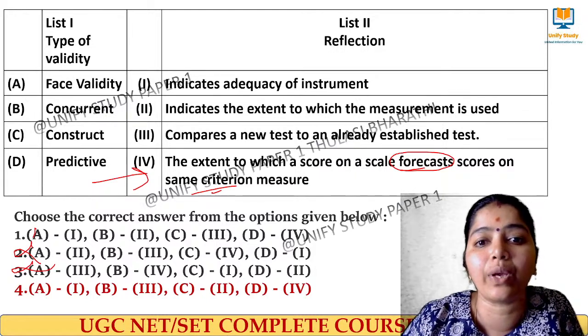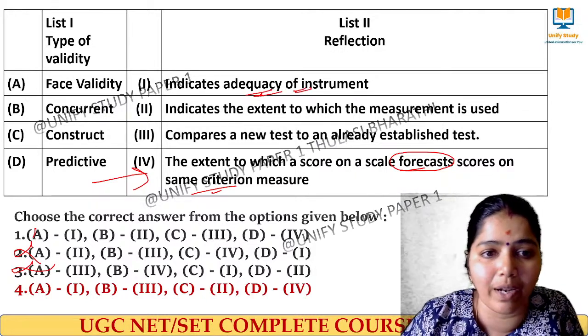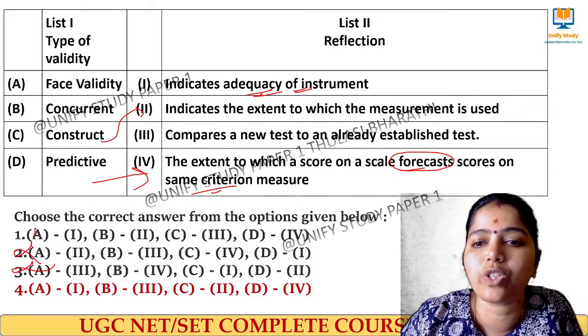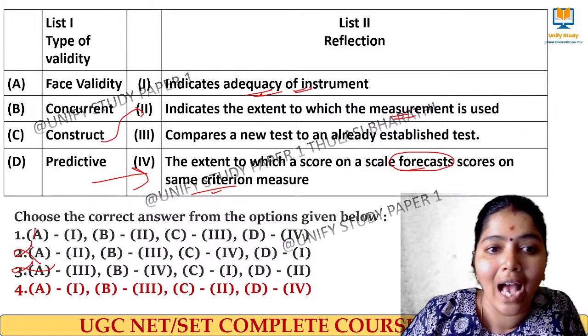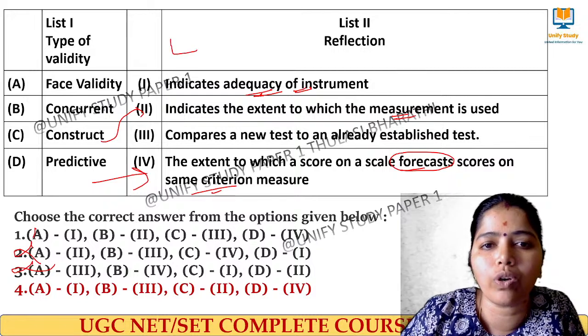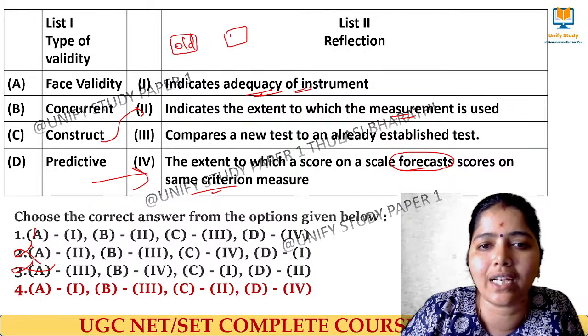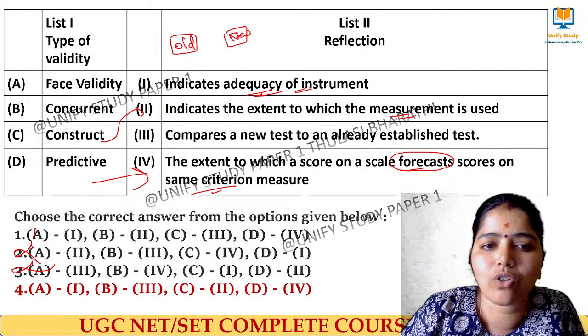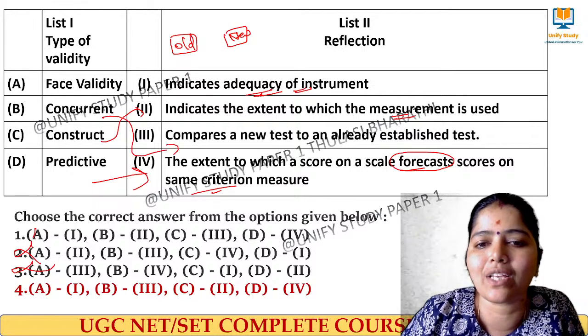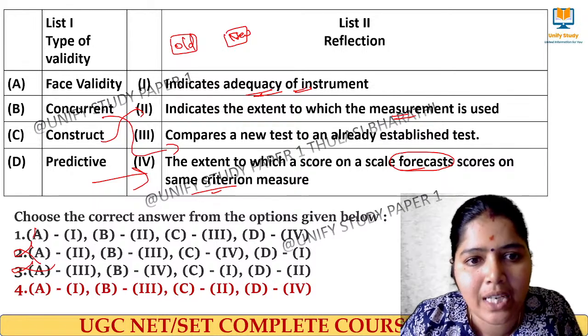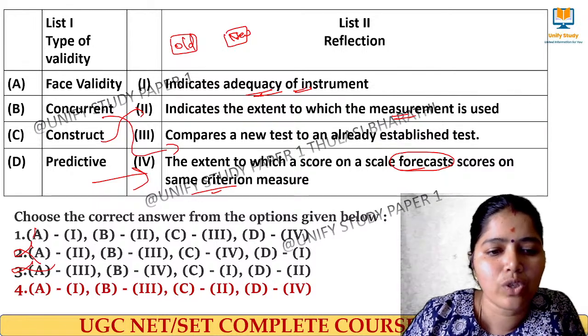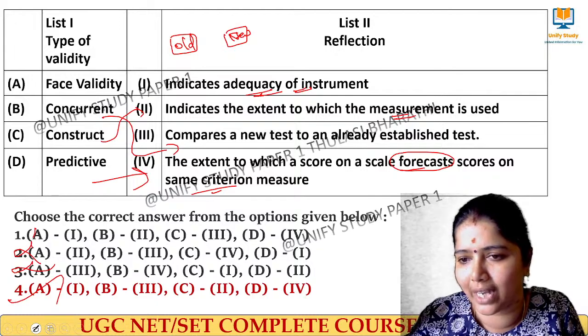It indicates the adequacy of an instrument. Then what is construct validity? It indicates the extent to which a measurement is said to be used. And concurrent: old test, new test, and that is called concurrent validity. It compares a new test to an already established test. So we can simply select option 4 as the right answer.